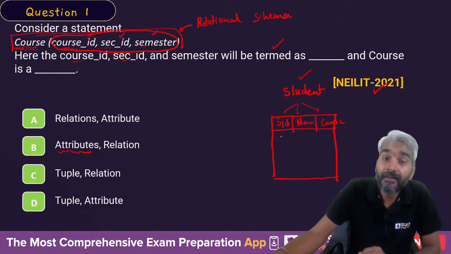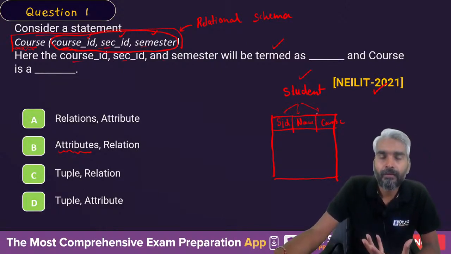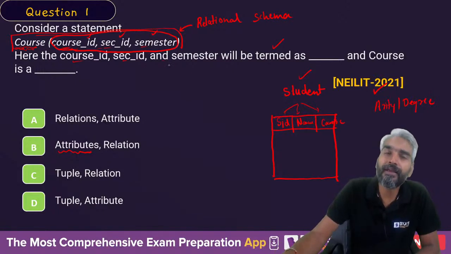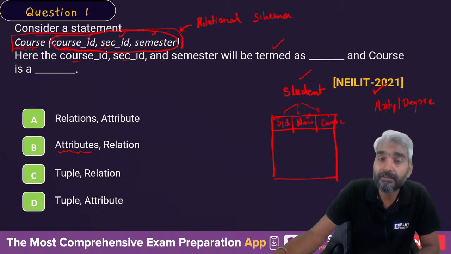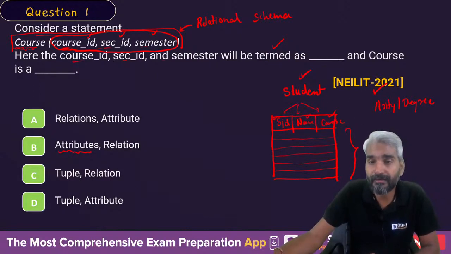Now, what does it define? The number of fields or attributes, what do we call it? What is the arity? Have you heard the term arity or degree? What is the arity or degree of a table? Arity or degree of a table is nothing but the number of attributes in that relation. Definitely, you will have some entries in this table. Now, the number of entries or rows in the database table is known as the cardinality of that relation.